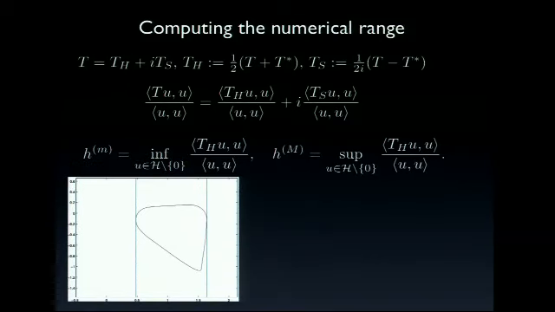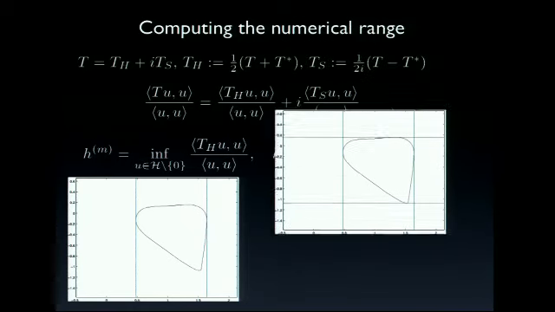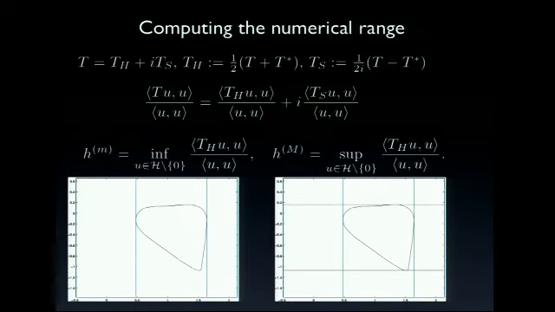And then we are getting a bounding box which looks like this. So we know in what strip of the complex plane the numerical range must lie. And then by twisting the operator around and turning this, we can do this actually with other lines and add more and more lines. In this way, if we multiply the operator by i, we are getting these two additional lines, just because the operator has become rotated.